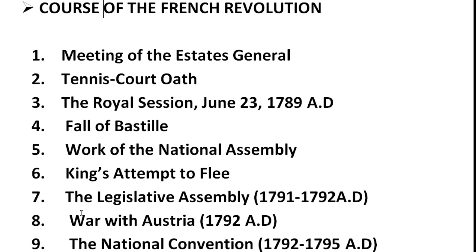Mirabeau died on April 2, 1791 AD. He was the most prominent leader of the National Assembly. He belonged to the high order and was a supporter of the monarchy. After his death, the king felt helpless and thought of fleeing to Germany. He tried to flee away from France with his queen and children on June 20, 1791 AD, but he was caught and brought back to Paris.